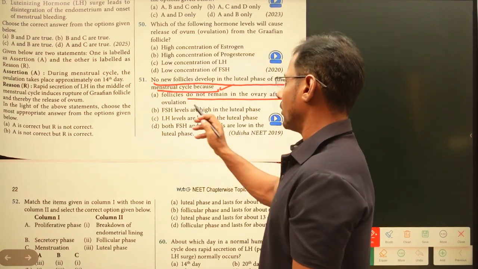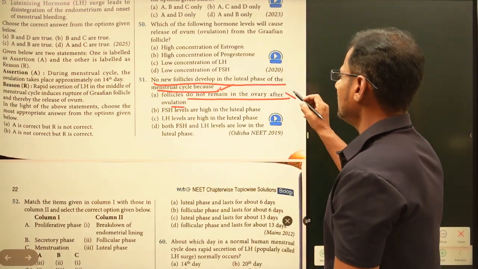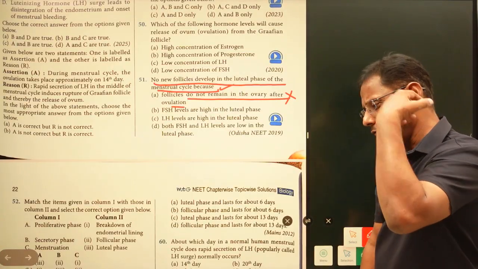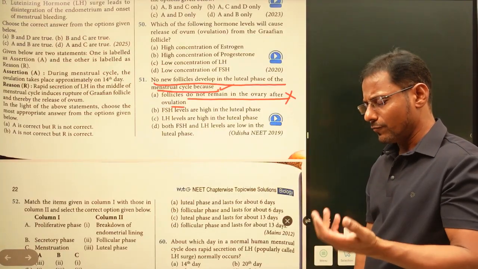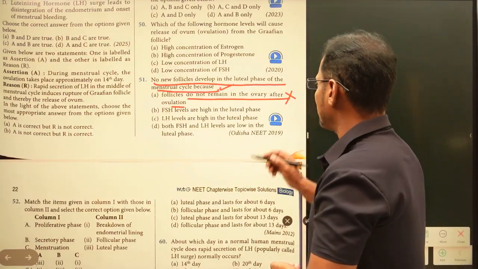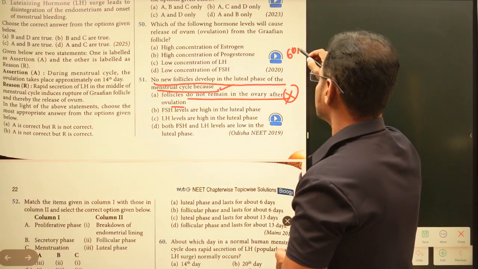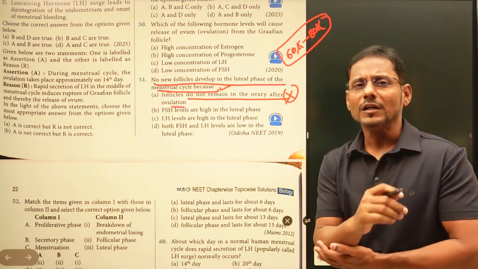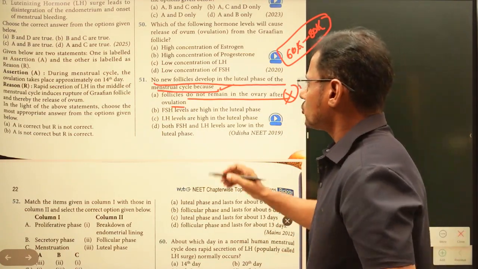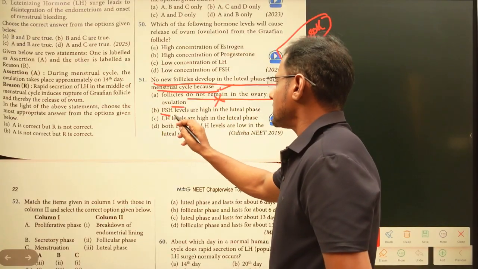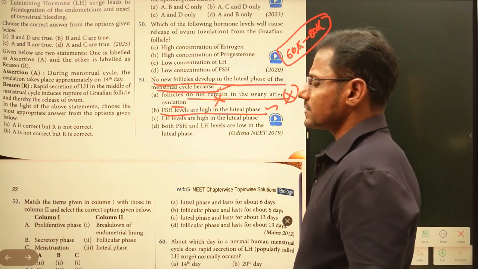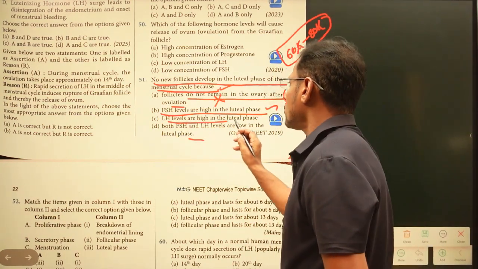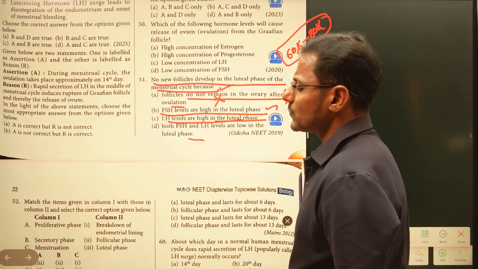Follicles do not remain in the ovary after the ovulation. So many follicles are present in the ovary, even after ovulation, whether primary follicles or secondary follicles. There are around 60,000 to 80,000 oogonia present in each ovary. So this is the wrong statement. Follicle stimulating hormone levels are high in the luteal phase. This is also a wrong statement, right? LH levels are also high in the luteal phase. This is also wrong.